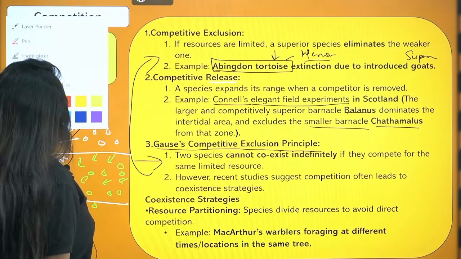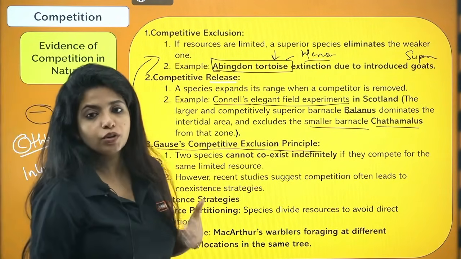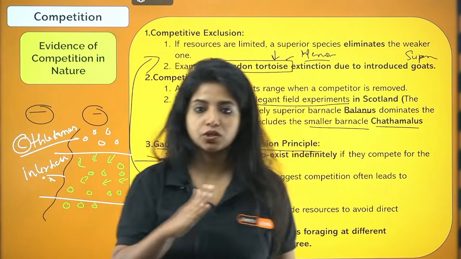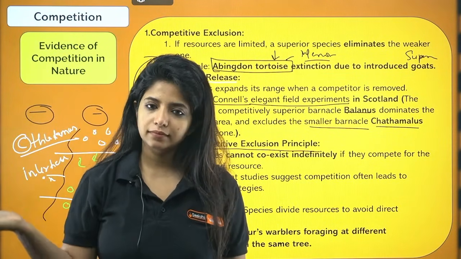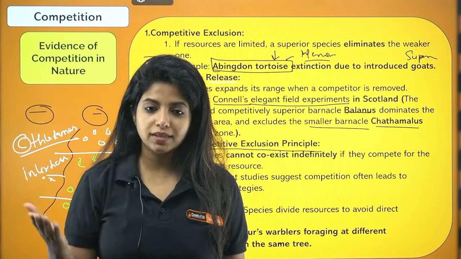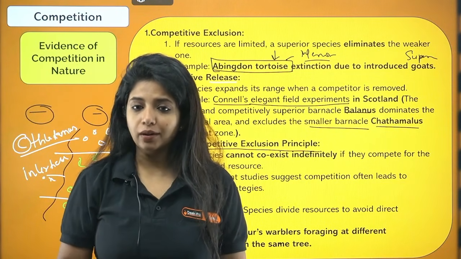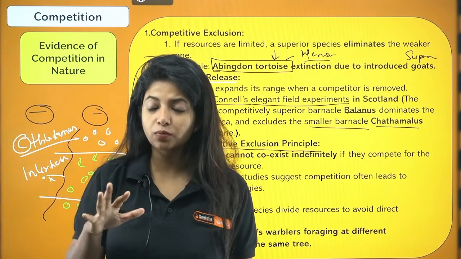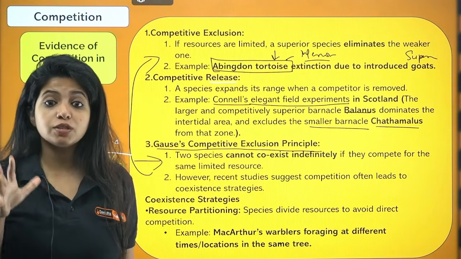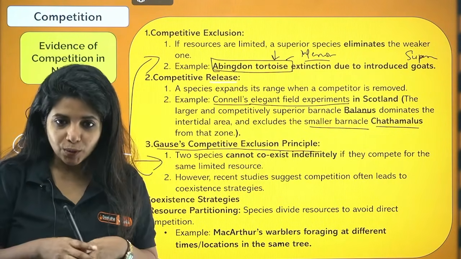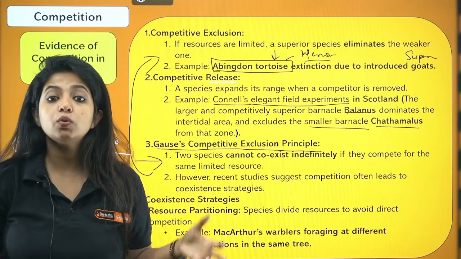Now coming back. Do you think competitive exclusion always happens, that one organism is always going to get excluded? What do you think? Does it work like that? The answer is no. There are strategies where organisms try to coexist, where they do not exclude each other.